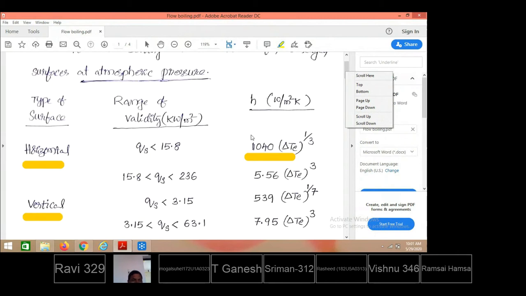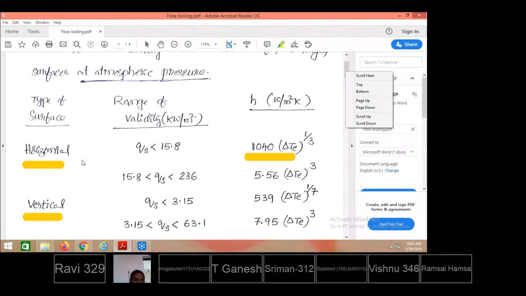Suppose in that boiling equipment the heater is kept in a horizontal location, or the heater is kept in a vertical location, how do we estimate the heat transfer coefficient for nucleate boiling? These correlations were developed for water getting heated by contact with a horizontal surface or with a vertical surface. That may be a copper surface, a brass surface or a platinum surface, but the material is immaterial. Only the orientation is considered here.